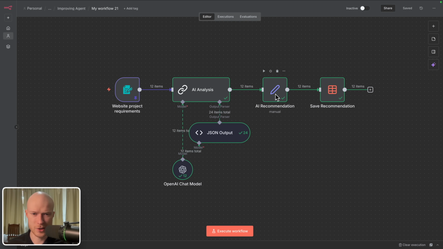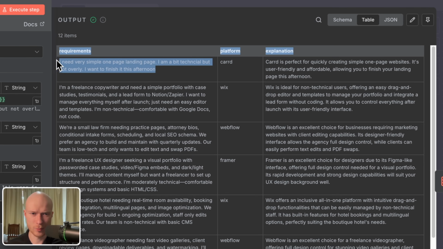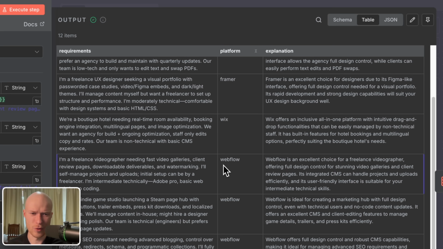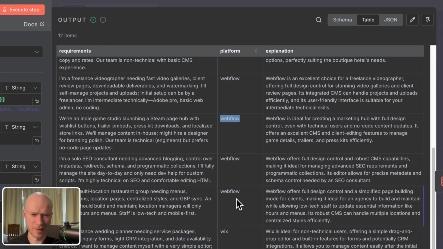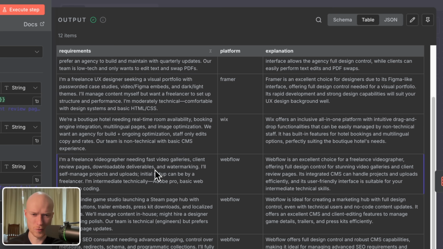Okay, the AI has finished executing, and let's have a look at the results. So here on the left side, we can see the requirements that were entered into the form. And then in the middle, we can see the platform that the AI recommended. And then on the right side, we can see an explanation. And you can already see in a lot of these cases, the AI recommends Webflow. So it almost seems to over-recommend Webflow as a platform to build a website with. And Webflow is a great website builder, but it is also quite technical. So for example, here we have a freelance videographer with some creative Adobe software skills, but Webflow is going to be way too technical for them.